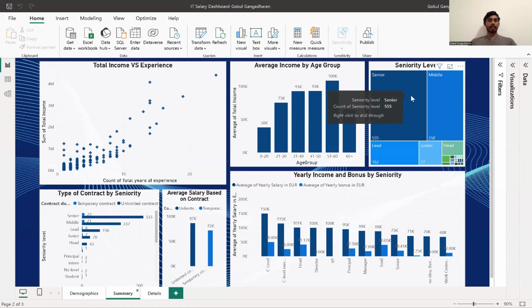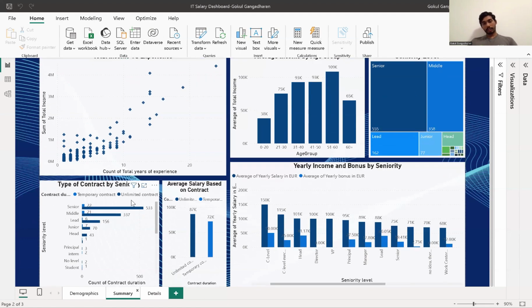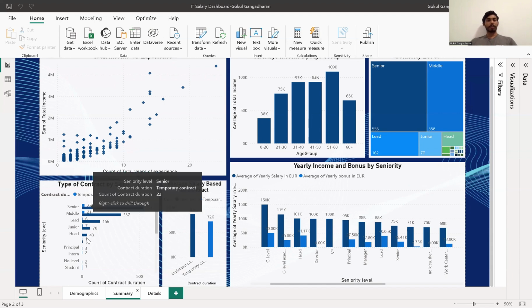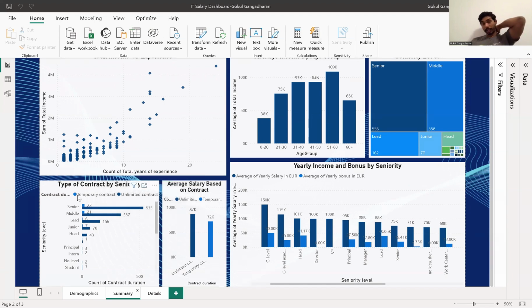Almost 533 out of 555 people at the senior level are working on an unlimited contract, or working as permanent employees, whereas only 22 people at the senior level are working as temporary employees. So we can see that in almost all cases, more than 90 to 95% of the people are working on an unlimited contract or as permanent employees in this IT sector. From the respondents, very few people work on a temporary contract.